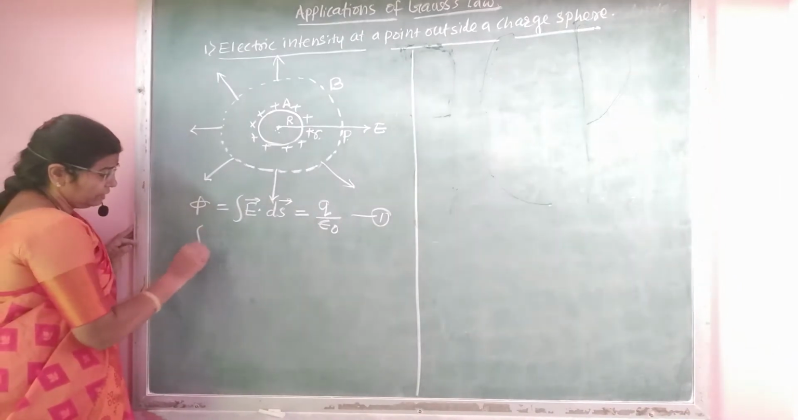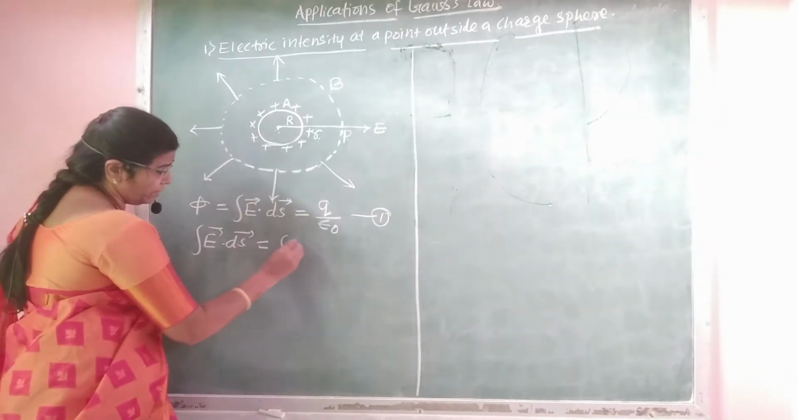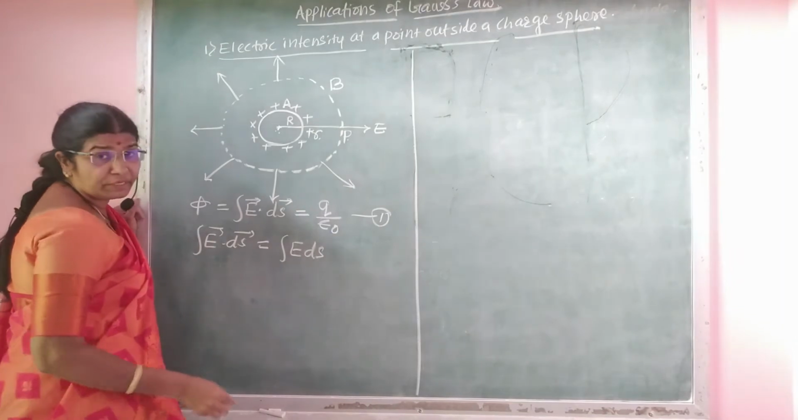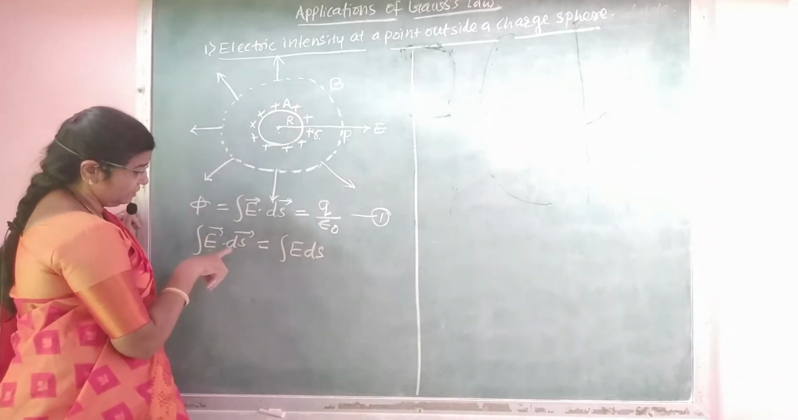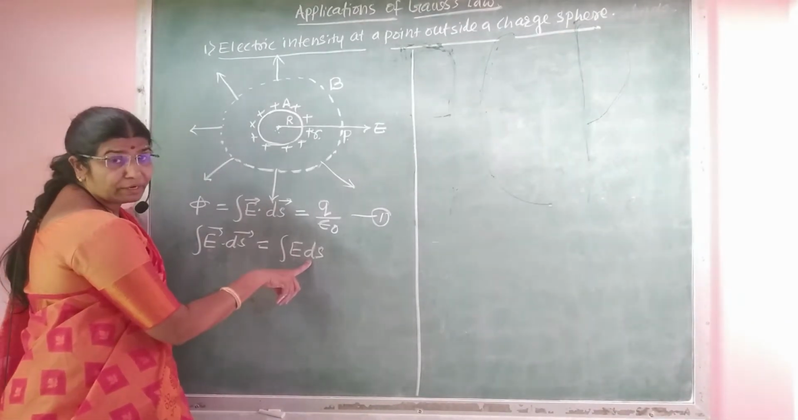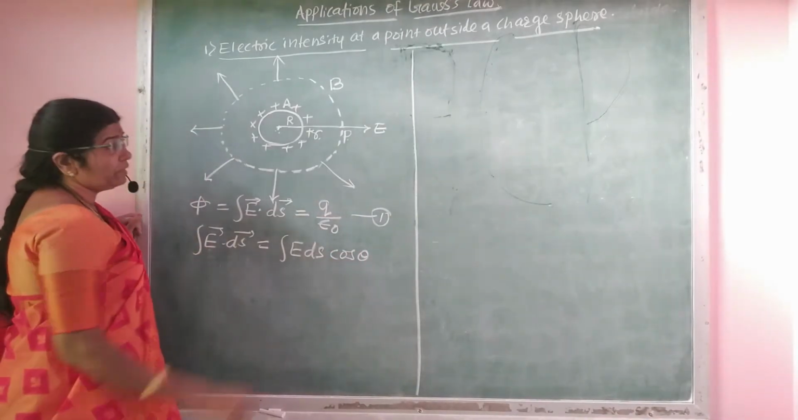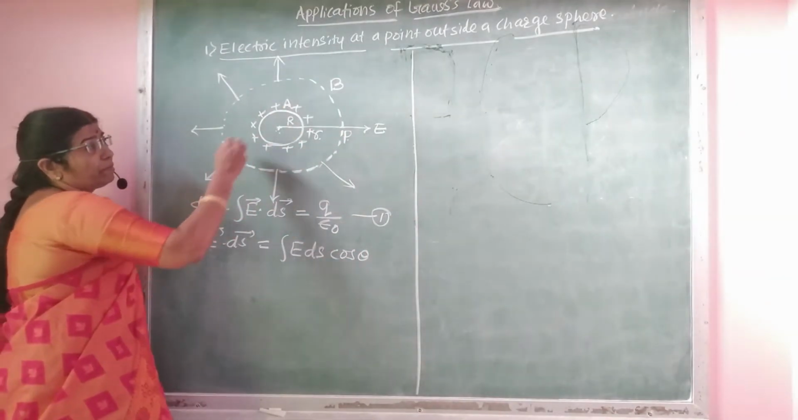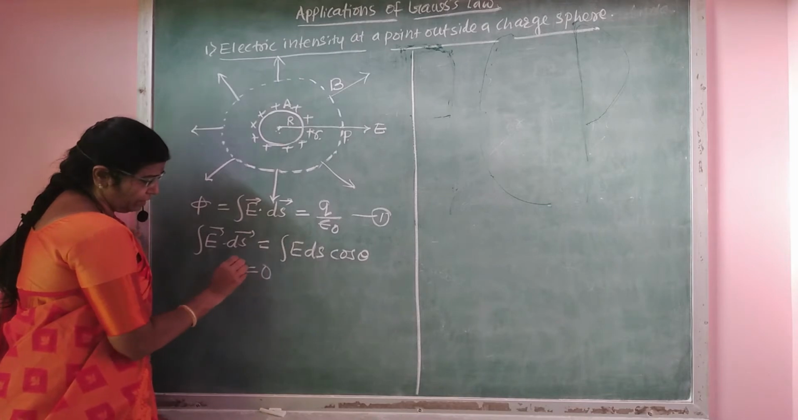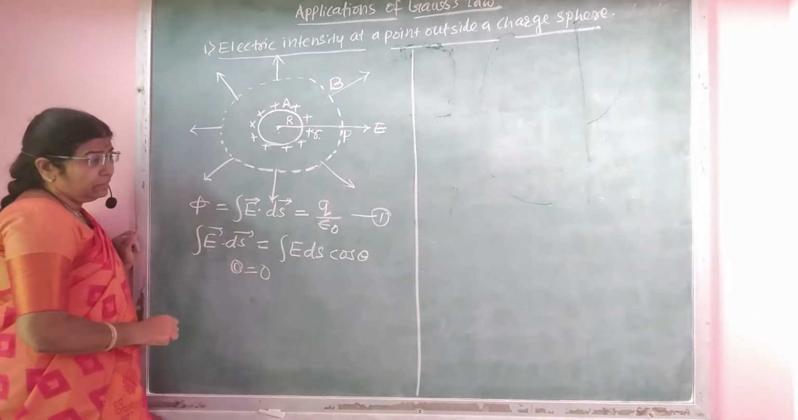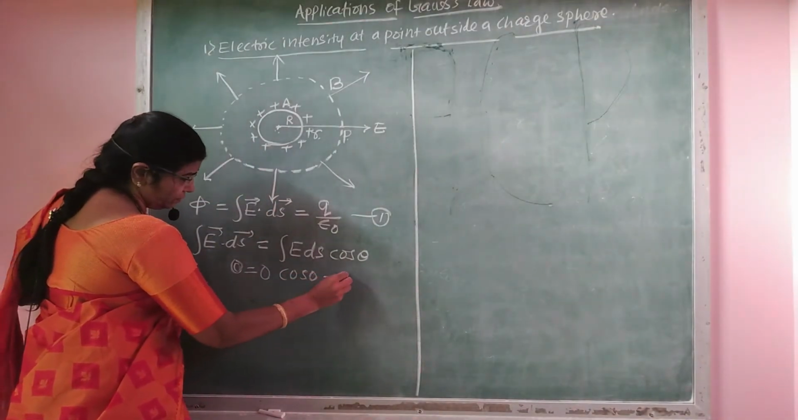But we know that the integration of E dot ds can be written as the magnitude of the first vector into the magnitude of the second vector into cosine of the angle between them. The magnitude of the first vector is E, and the magnitude of the second vector is just ds, so we remove the vector notation. But here the electric intensity is perpendicular to the surface of B, so the angle between them is 0. The area ds is the area of the sphere B. Therefore, cos 0 is equal to 1.